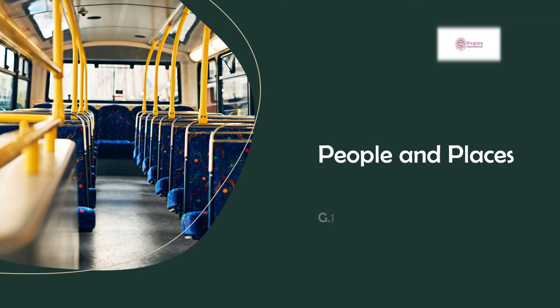People and places. We said that people live in one kind of community or different kinds of communities. Yes, different kinds of communities. The first kind, a city. The second kind, a town. The third kind, a farm.